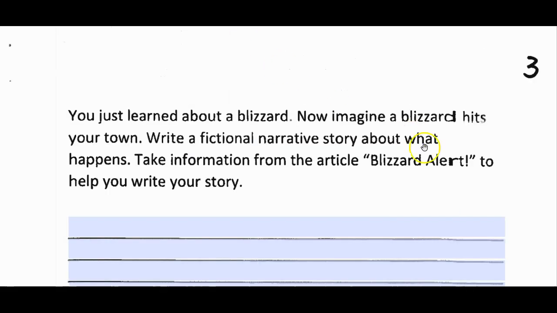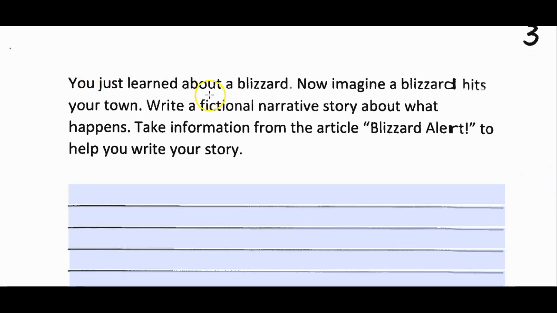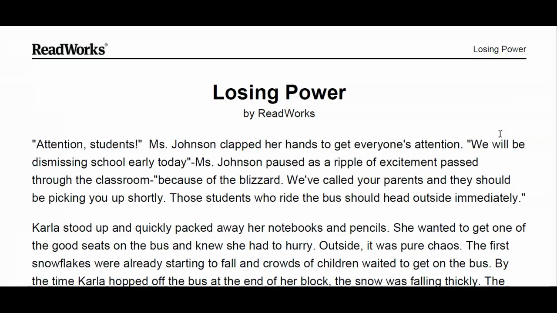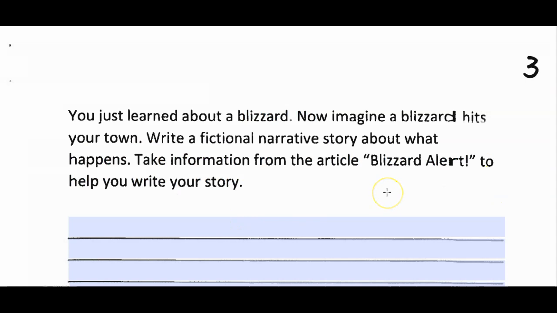Let's see what you have to write first. It says you just learned about a blizzard, which we are going to do in a second. Now imagine a blizzard hits your town. So imagine a blizzard hits Clovis, or hits our school. Write a fictional narrative about what happens. So what happens if a blizzard hits our town? Take information from the article Blizzard Alert, which is the first article that we're going to talk about. So take information from this text to help you write your story.